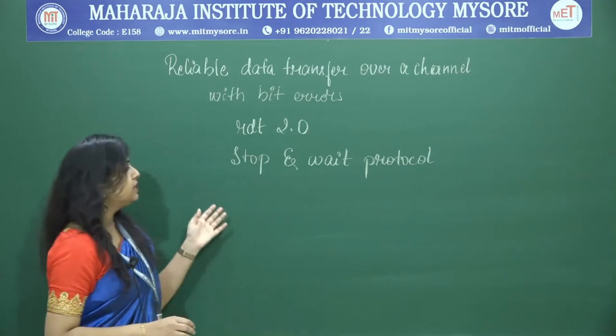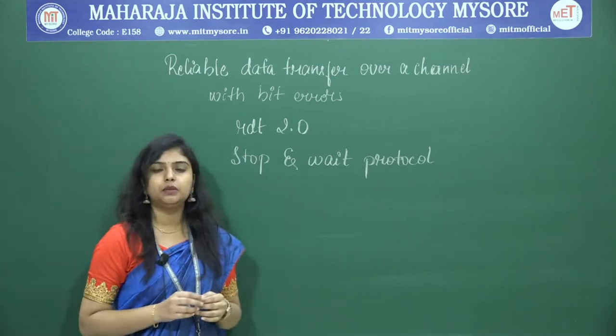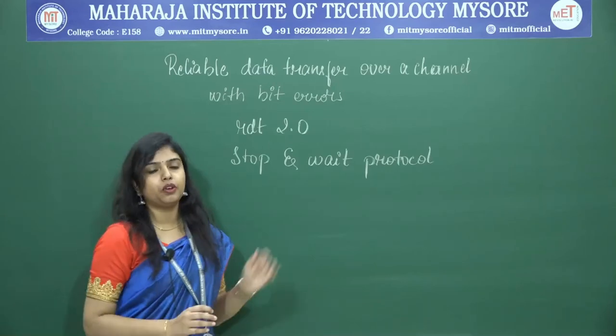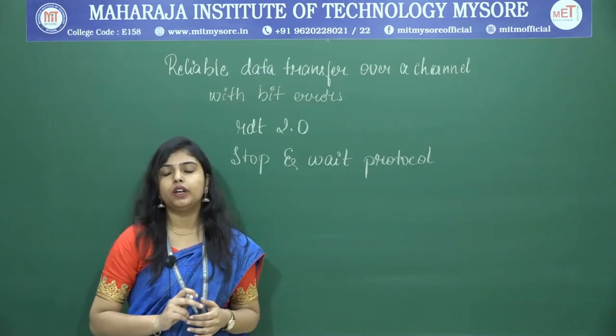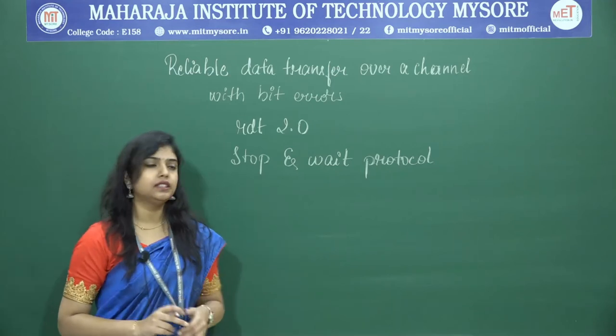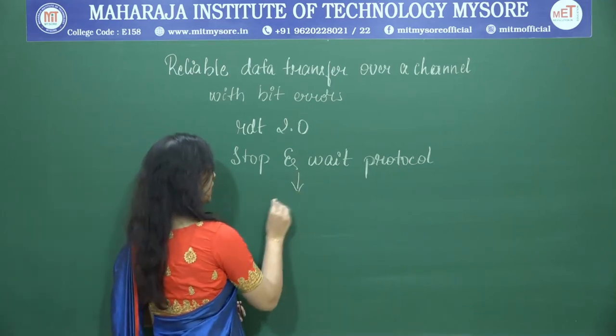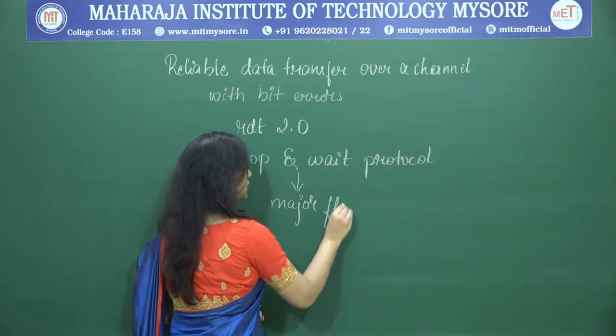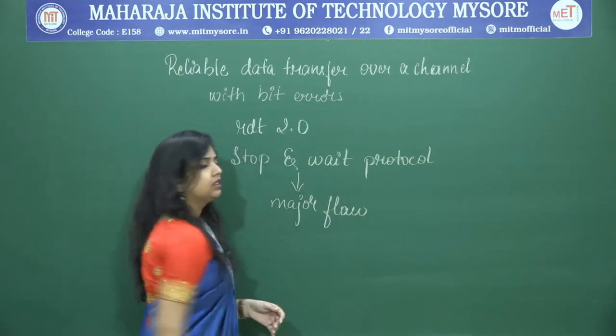If we look at the stop and wait protocol, it seems like a fully functional protocol, but we are neglecting one flaw. It has a major flaw. What is that flaw? Can you think of it?